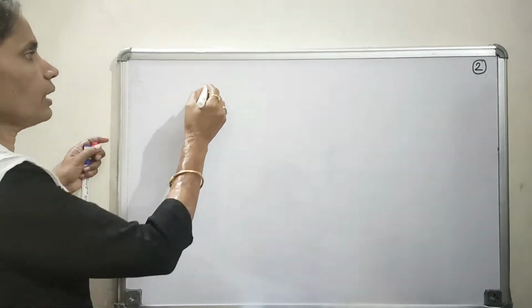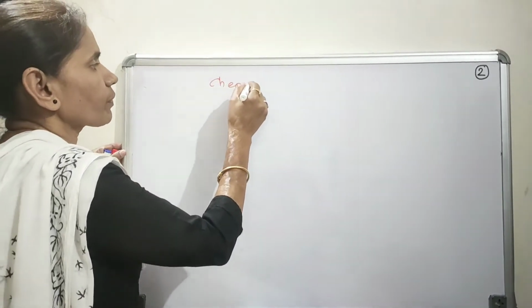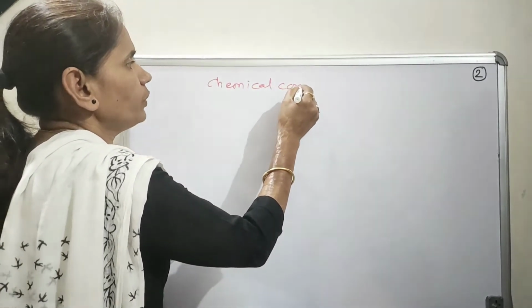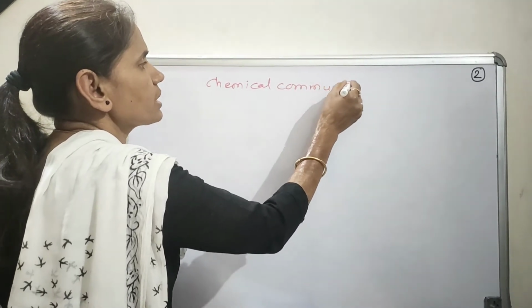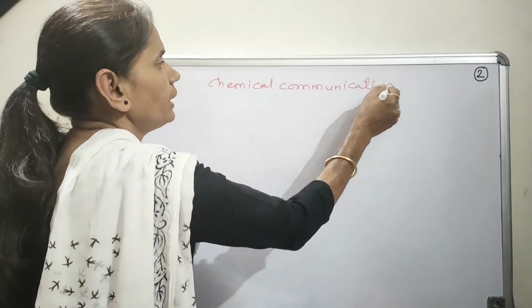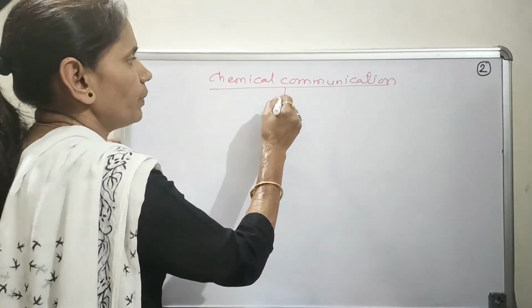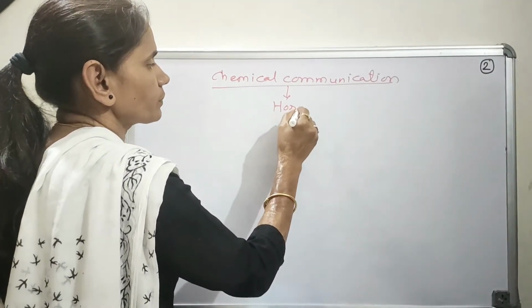So thus in case of plants as well as in case of animals, along with the electrical impulse there is a chemical communication system. Now this chemical communication system mainly involves specific chemical compounds that are known as hormones.